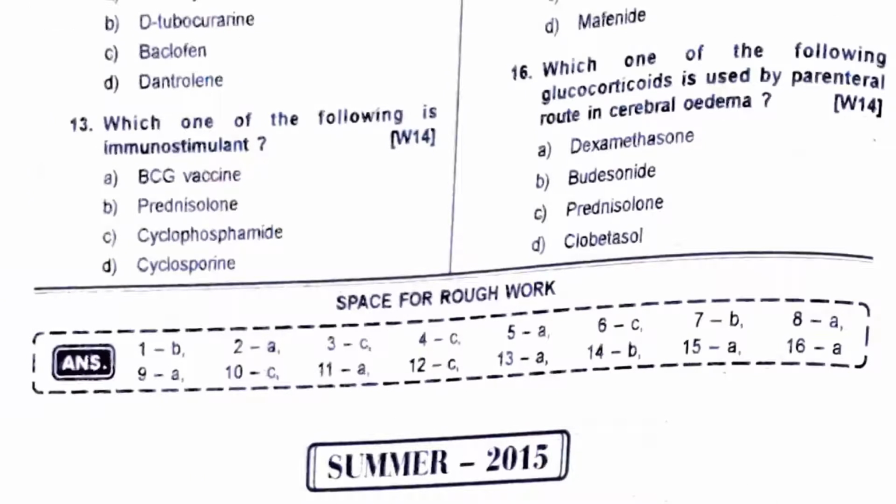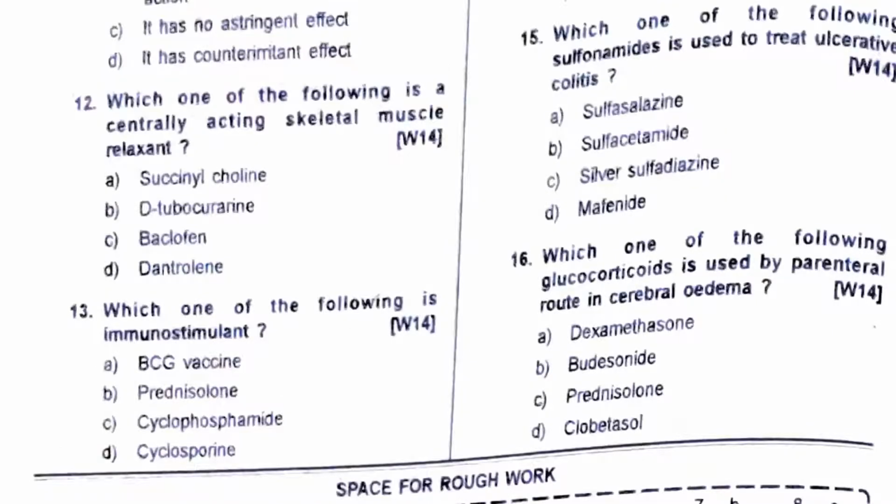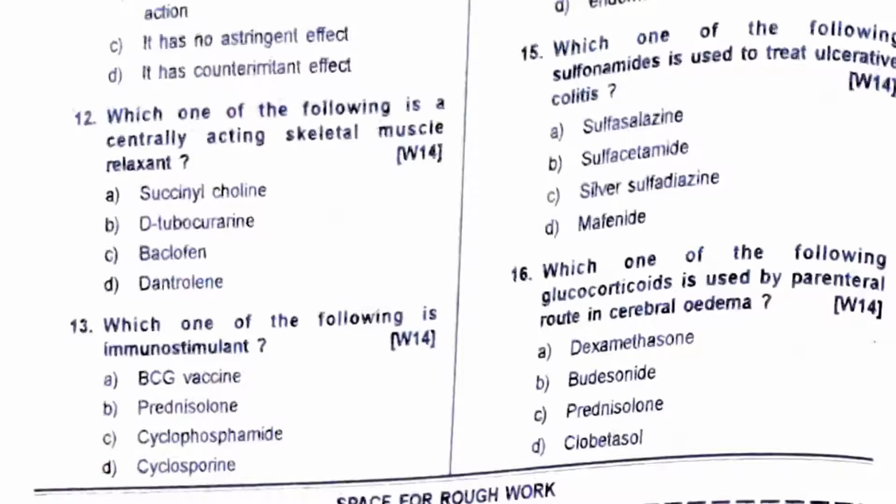Which one of the following glucocorticoids is used by parenteral route for cerebral edema? Dexamethasone. Dexamethasone is the drug of choice for decreasing cerebral edema. Sulfonamide used to treat ulcerative colitis is sulfasalazine.